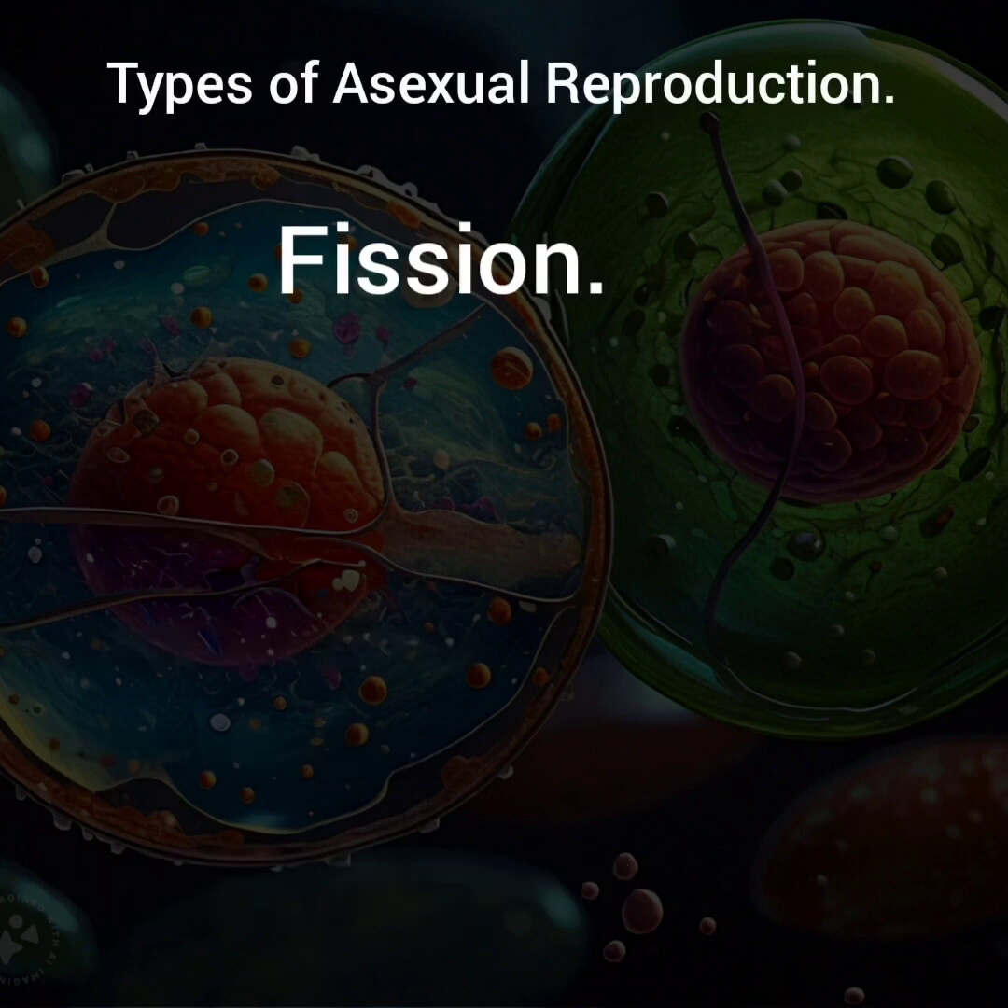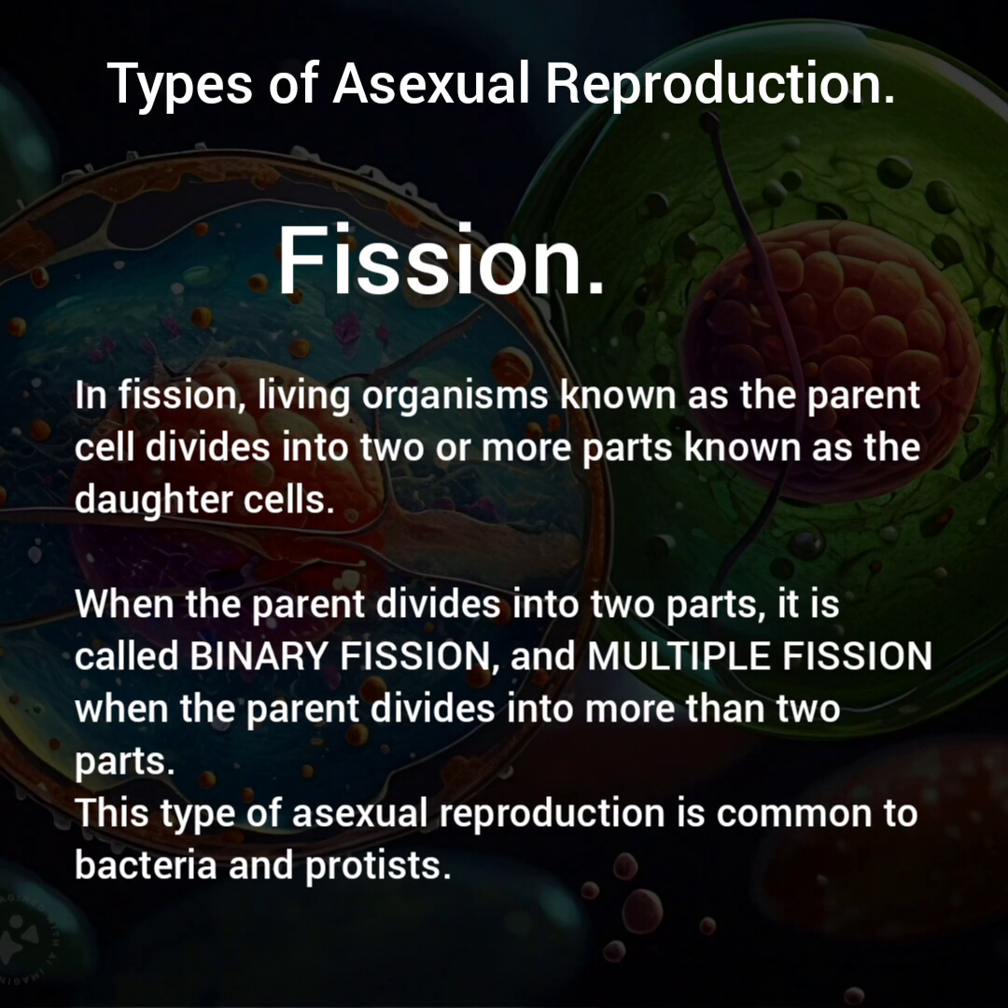Fission is a type of asexual reproduction in which unicellular organisms such as bacteria and protists divide into two or more parts. And when a unicellular organism like bacteria divides into two, it is known as binary fission. But when it divides into more than two parts, it is known as multiple fission. And these new parts that are formed are referred to as daughter cells.